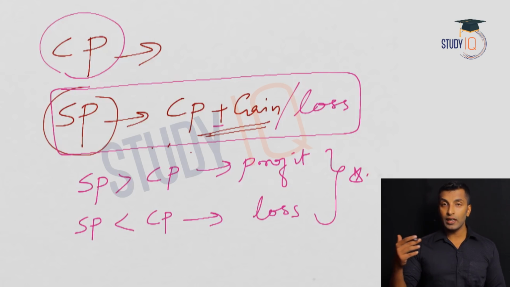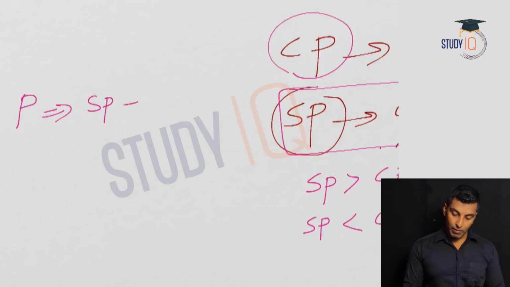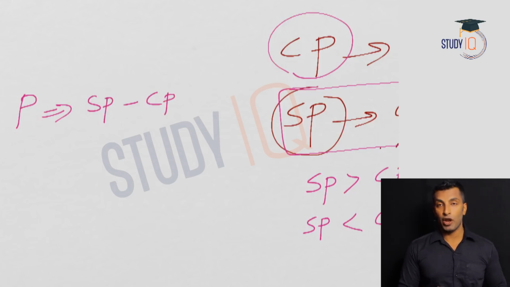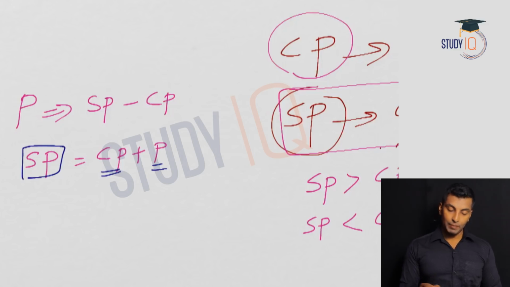Now let me move on to the concepts. If I ask you what is profit, profit is selling price minus cost price. Now in case of profit, what is selling price? From here itself we can understand that it is cost price plus the profit. So if cost price and profit are given, you will find selling price like this.